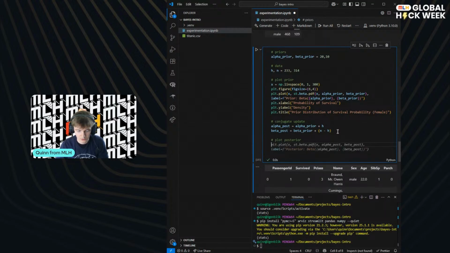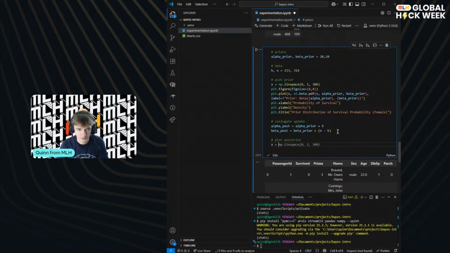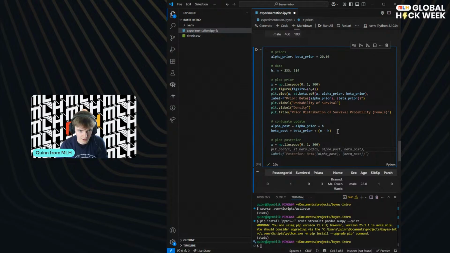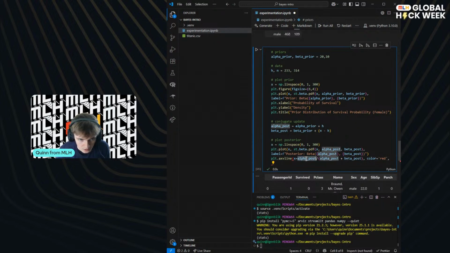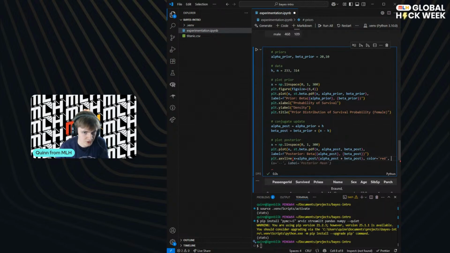So we will do x equals linspace again in the same way. And hopefully it's just going to do lots of nice predicting for us. This is what we want. A vertical line at the posterior mean is what we're hoping for. Yeah, so this is actually the equation for the mean here, and am I happy with that? Yeah, I'm happy with that actually. So let's finish this off.